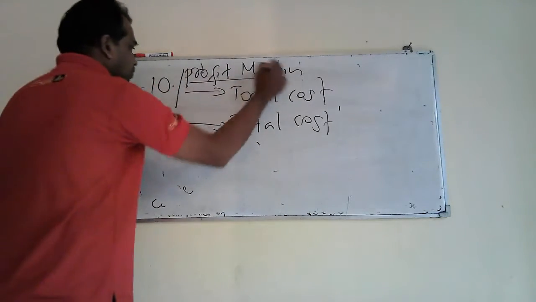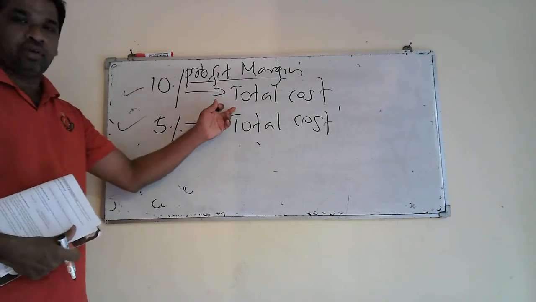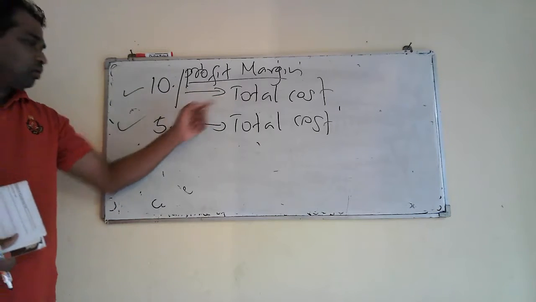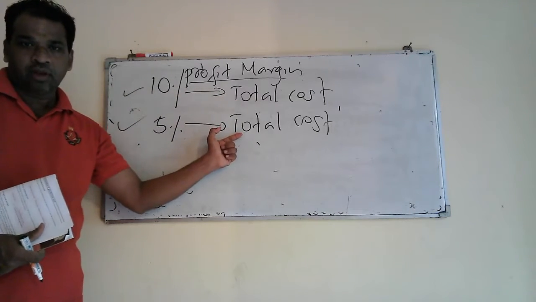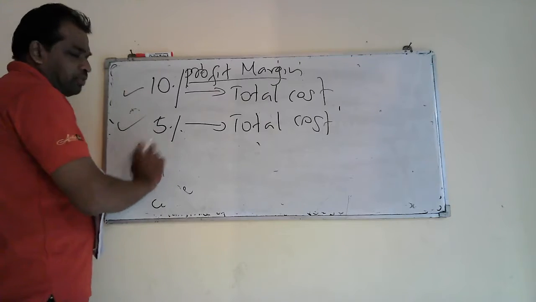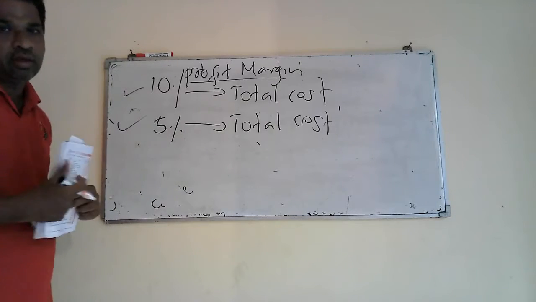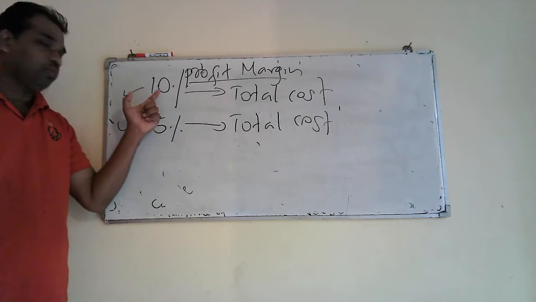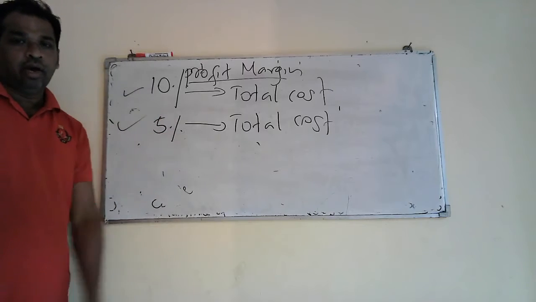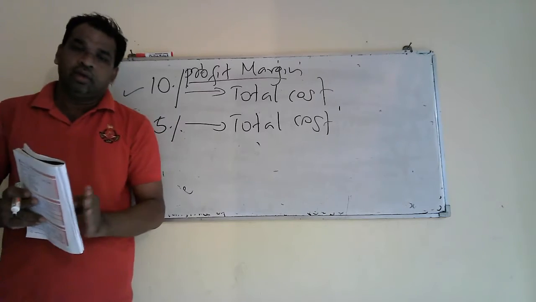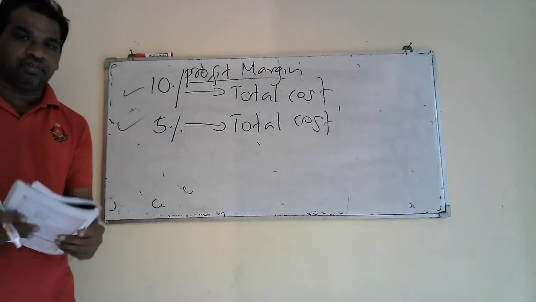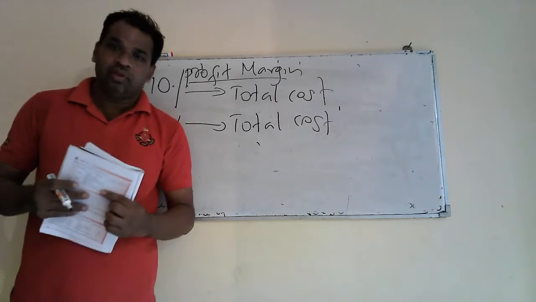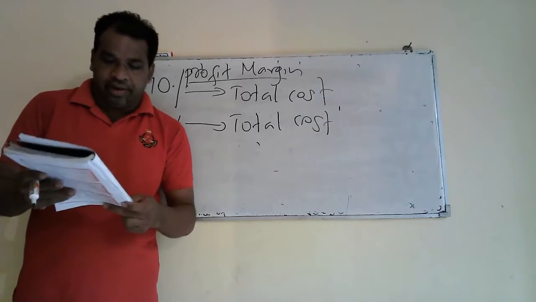How to calculate profit margin? It depends on the total cost. At the exam, the examiner will tell you to take 10% from the total cost, or sometimes 5% from the total cost. Or sometimes he will give you 5,000 from the total cost. But most probably, the examiner gives you a percentage from the total cost. It can be sometimes 10%, 5%, 3%, 15%, 20%. It depends on the business organization. You understood what is profit margin? That is the amount they expected to have as a profit from each unit.